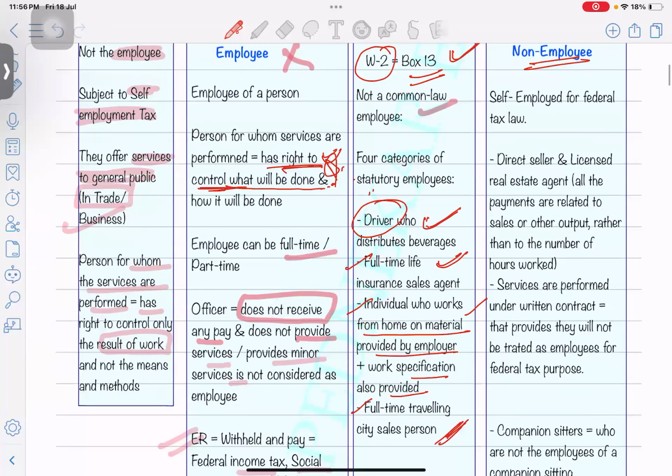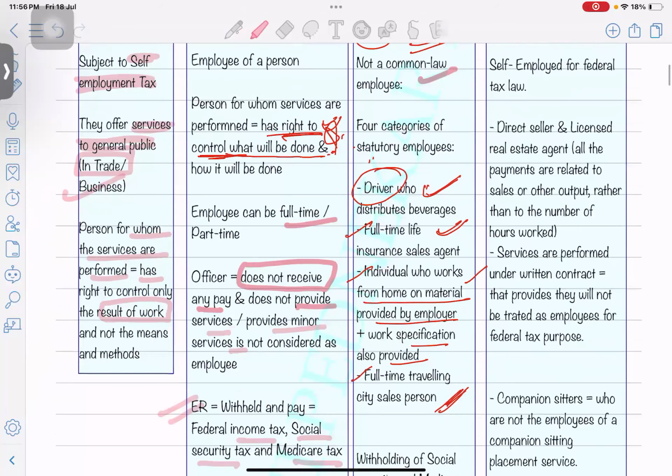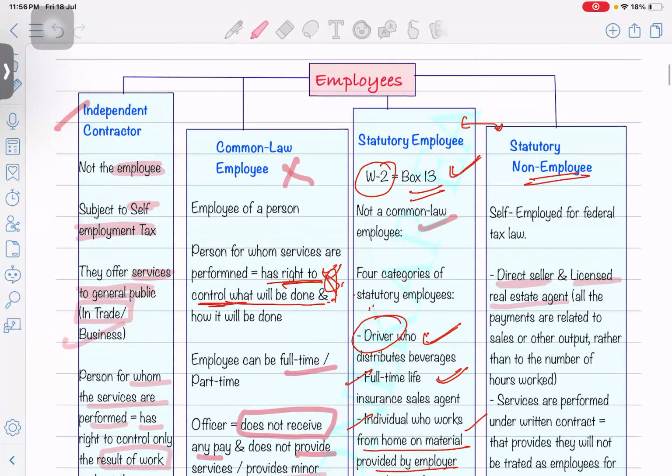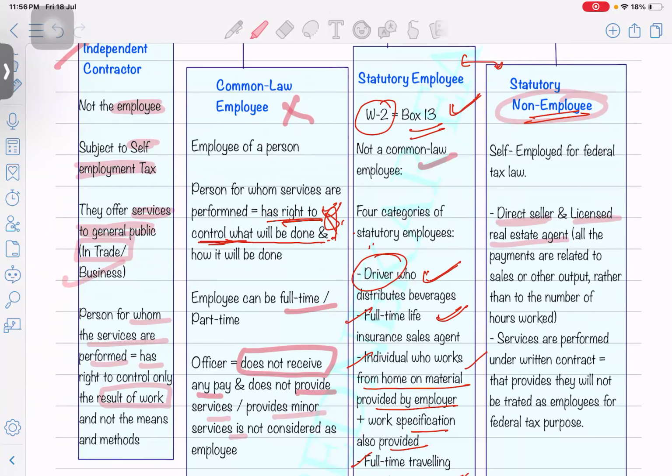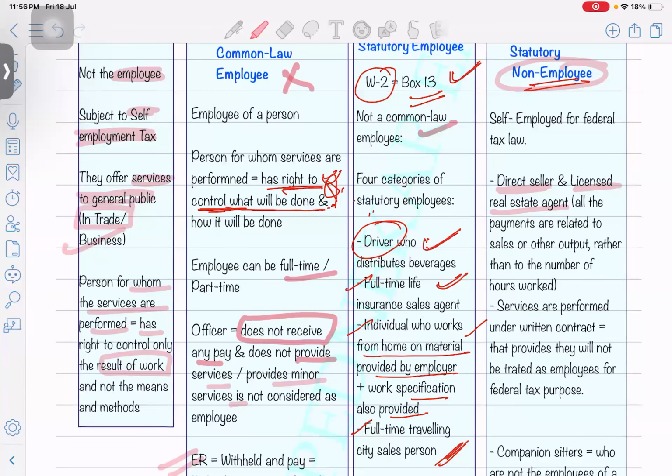So let's say someone is a direct seller or a licensed real estate agent, right? And they are going to sell their own goods or services. So it's a direct seller or a licensed real estate agent. They are called a statutory non-employee. Okay, and whatever payments they are going to receive, it's in the form of the sales or other outputs rather than the number of hours worked. It's not based on the number of hours worked, it's based on the sales or other output.